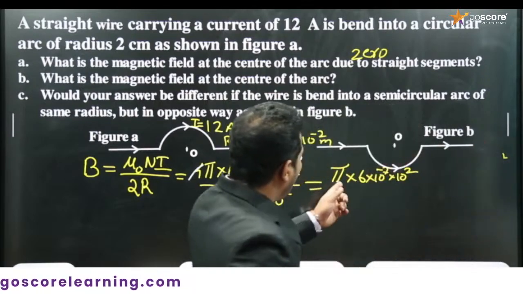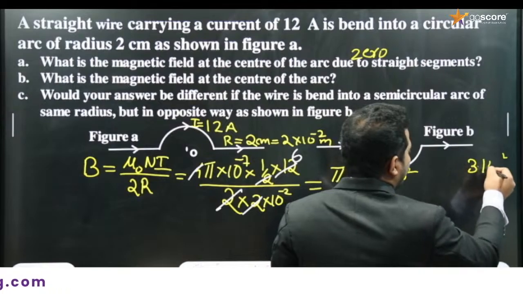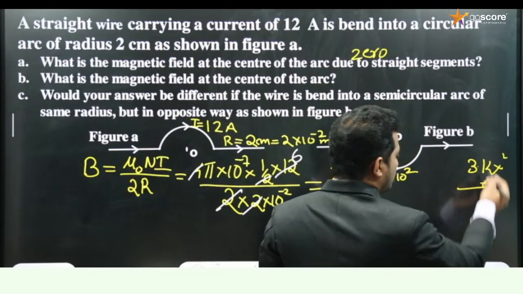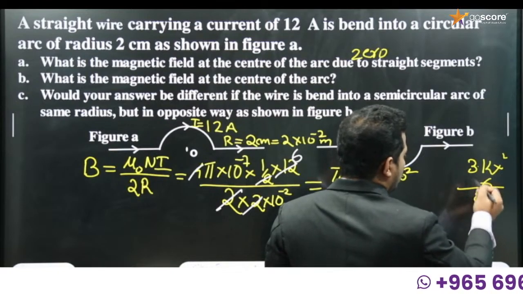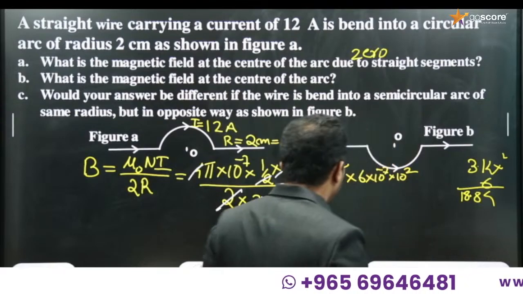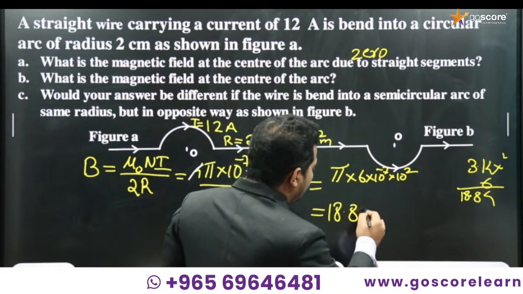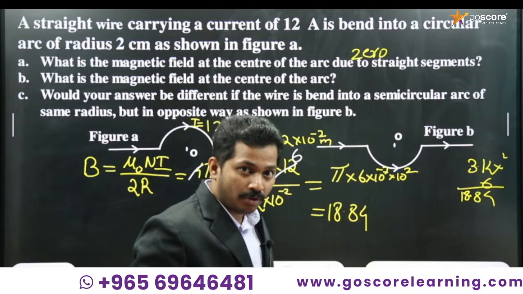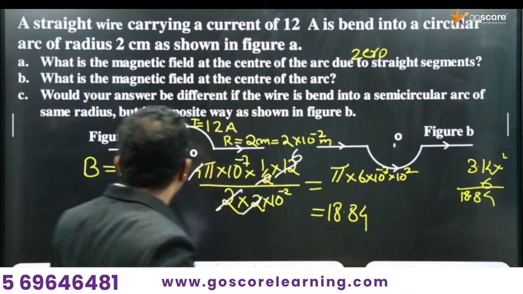So pi into 6, pi means 3.14, so 3.14 into 6. 4 into 6 is 24, and so on, so 18.84. What's the unit of magnetic field?